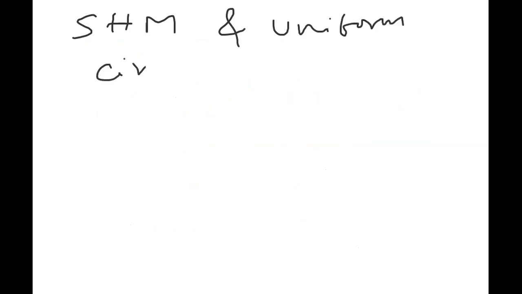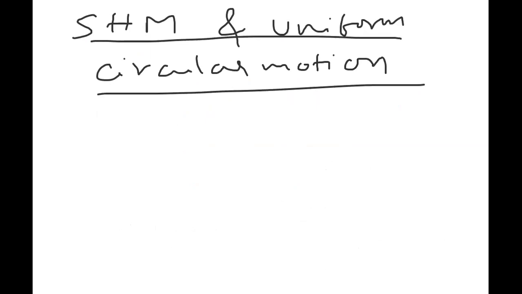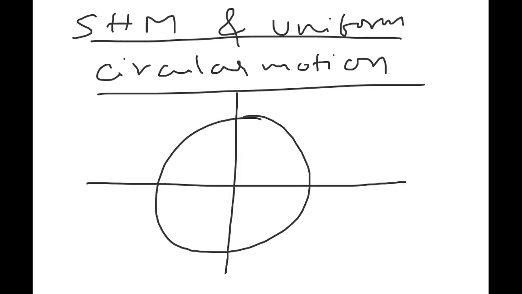Let me take simple harmonic motion, SHM, and uniform circular motion. How do we explain these two? We are going to check it out now. For that, I am taking the help of one reference circle. One circle I have taken here. Observe carefully: this is the x-axis, x and x dash, and this is y and y dash.